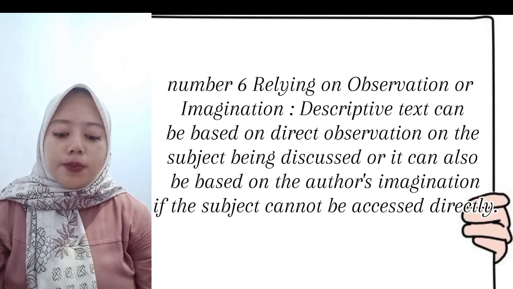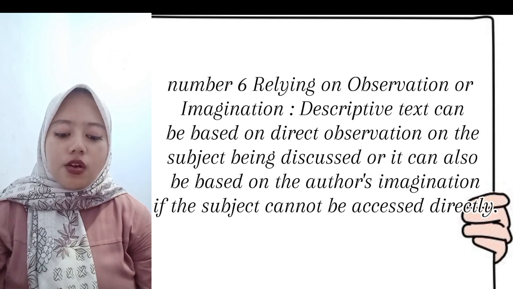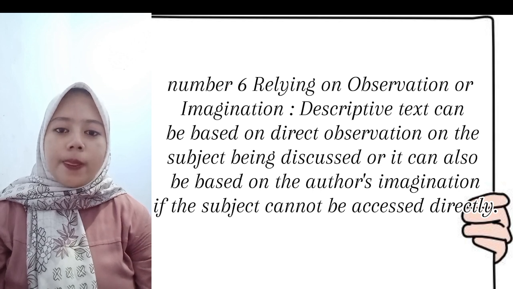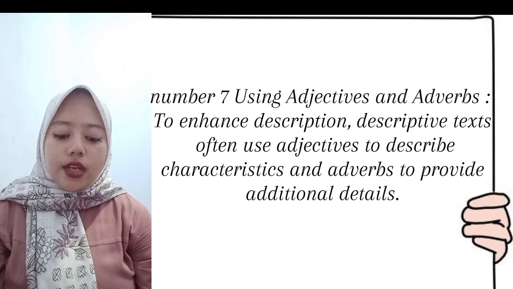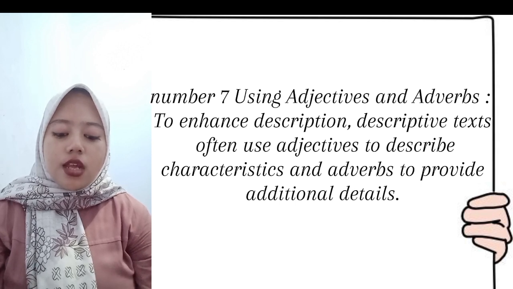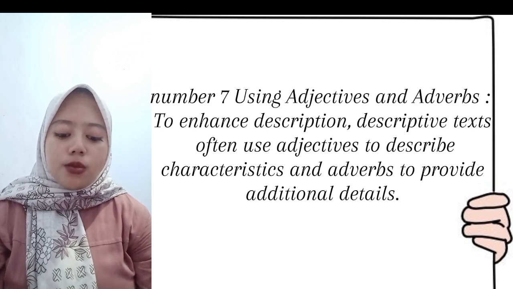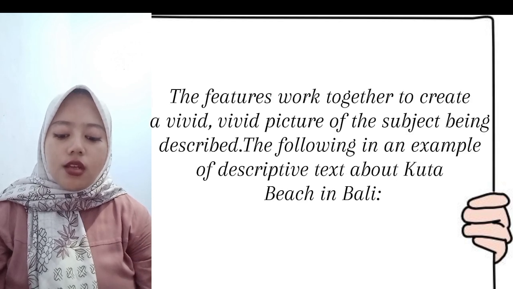Number 6, relying on observation or imagination. Descriptive text can be based on direct observation of the subject being discussed, or it can also be based on the author's imagination if the subject cannot be observed directly. Number 7, using adjectives and adverbs. To enhance description, descriptive texts often use adjectives to describe characteristics and adverbs to provide additional details. These features work together to create a vivid picture of the subject being described.